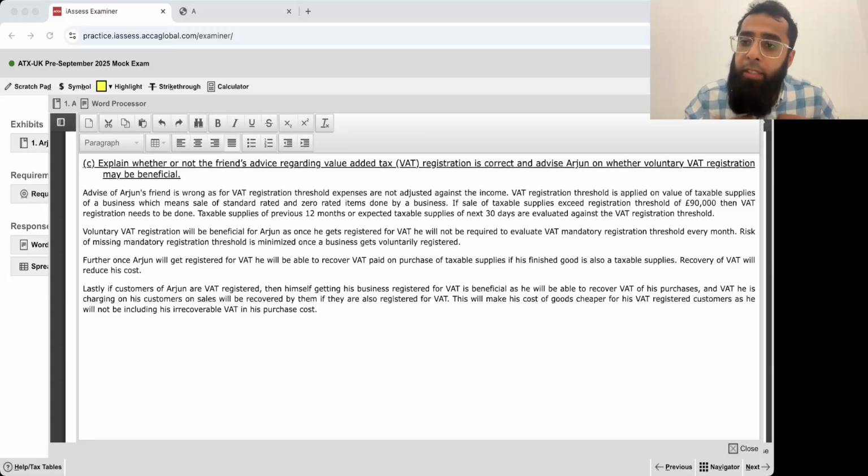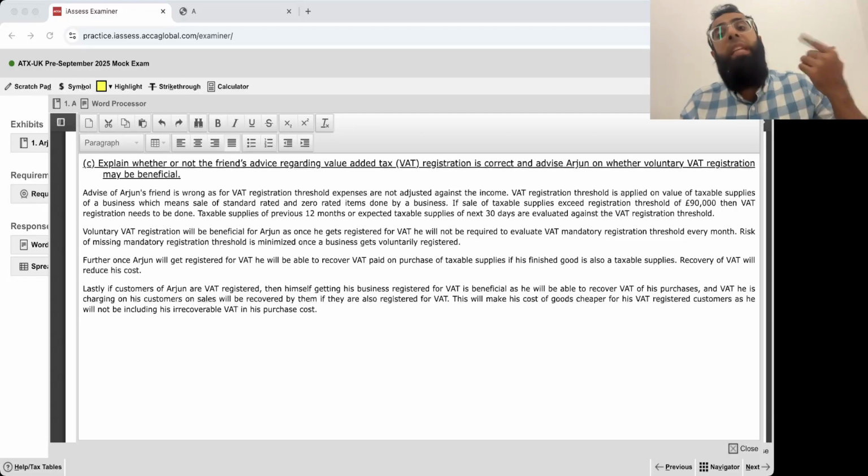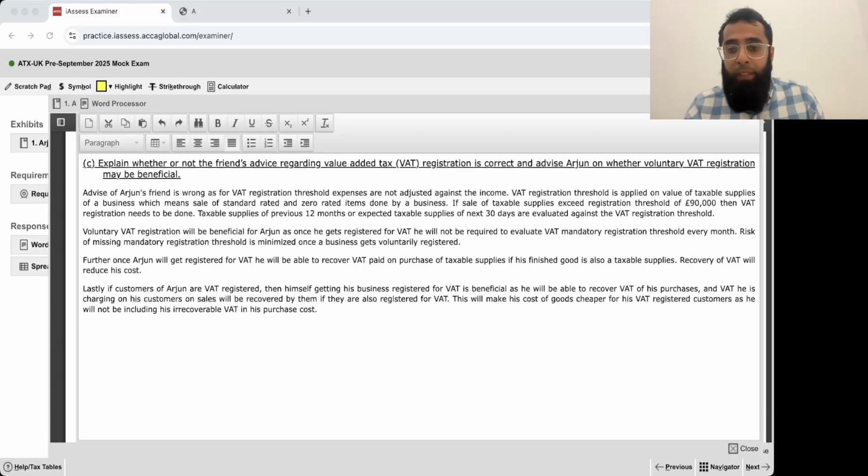But if I get registered for VAT, I will start recovering my VAT, so that expense will be eliminated. I paid it to the supplier and then I recovered it. But now when you will be selling it to your customer, you will be charging VAT on it. If he is also registered for VAT, then automatically your price will go down.